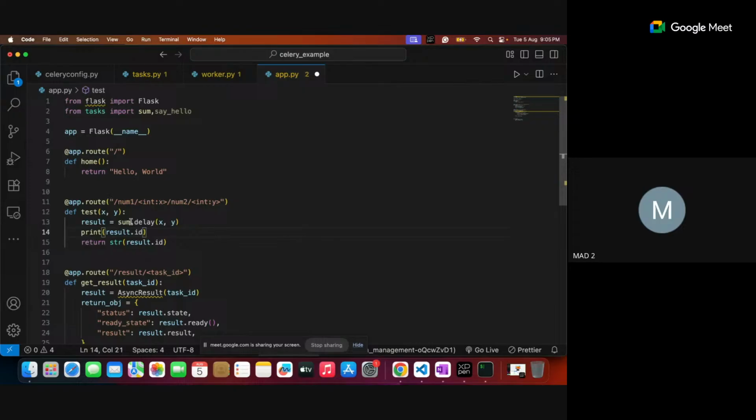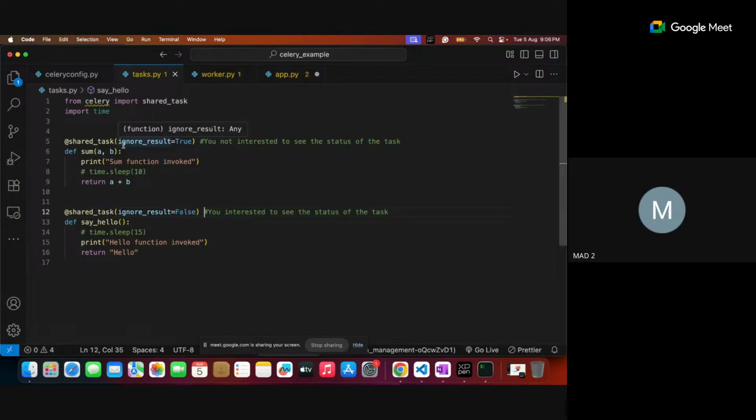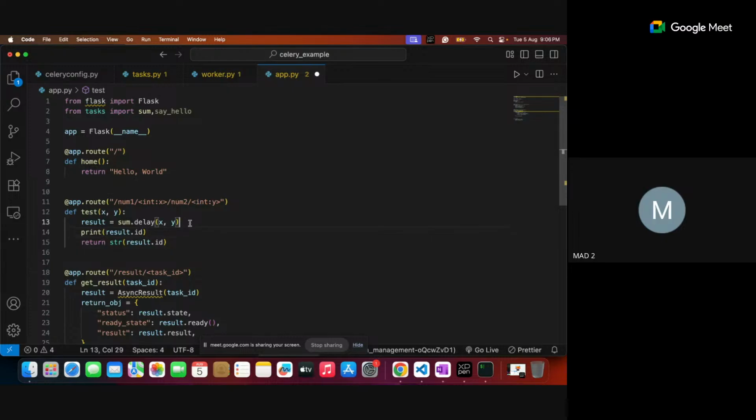I'm calling the sum function, and whatever result we get, that result ID we want to get. Whatever executed function there is, I want that ID. You might understand why this ID exists: it's not a normal function, it is a Celery task. It's a decorator associated with Celery, so that you are calling the function.